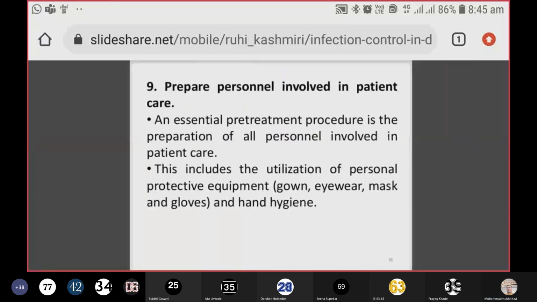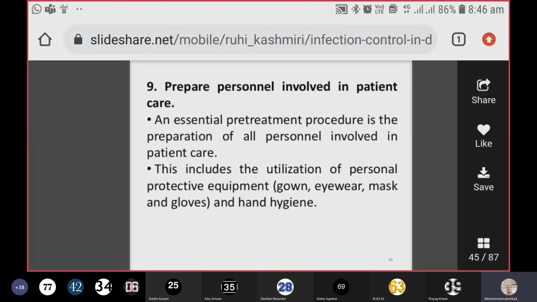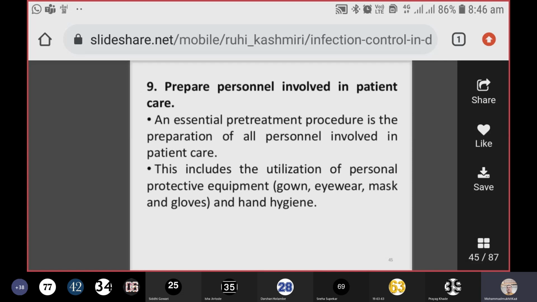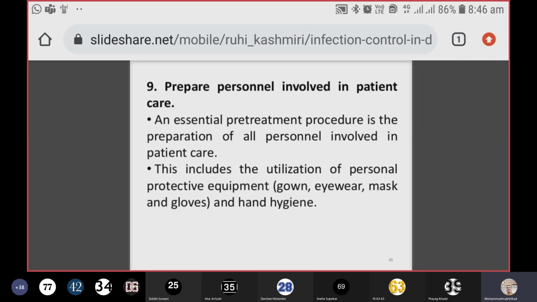Then prepare personnel involved in patient care. You have to prepare your subordinates to follow the infection control practices. If they don't know anything, there are chances that they might also add to the infections to the patient and to yourself. So an essential pre-treatment procedure is the preparation of all personnel involved in patient care. Not only the instruments, the patient care and the chair, you have to inform your colleagues also. This includes the utilization of personal protective equipment.